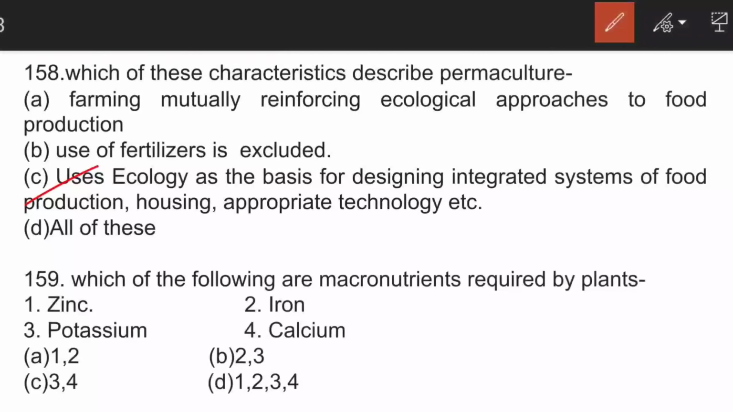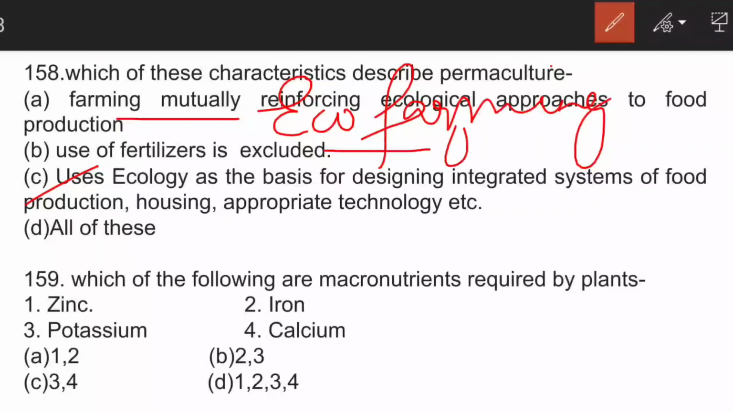Uses ecology as the basis for designing integrated system of food production, housing, appropriate technology, etc. The first point is about eco-farming. And the second point is about organic farming. In organic farming, we try to exclude. We cannot completely eliminate, but we try to minimize it as far as possible. And the third point is about permaculture. Permaculture is a design which was introduced by Bill Mollison, and it is a design of ecological landscape that produces food. The next question is, which of the following are macronutrients required by plants?